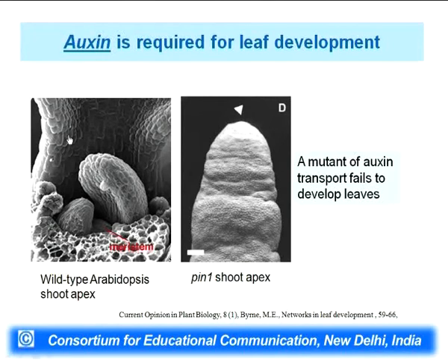So, it cannot transport the oxygen, and what you will see in this case is that no leaf has formed. Since it has no leaf and looks like a pin head, this mutant is called the pin mutant or PIN1. That tells you how important oxygen is for making a leaf. If you do not have oxygen metabolism properly, then leaves do not develop.